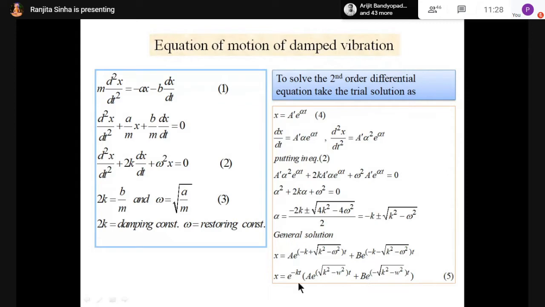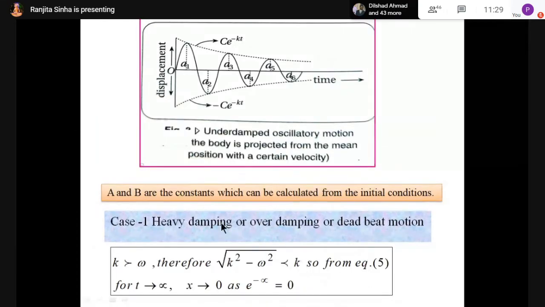I have not shared that part here. How to calculate A and B is not necessary actually. If you want, then I will share it in your group. So just remember the general solution as e to the power minus kt into this bracketed term, where A and B are the constants.